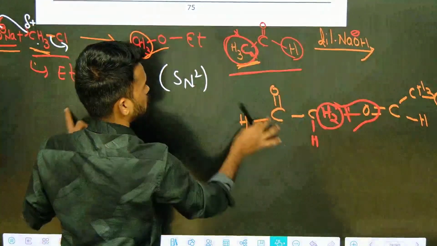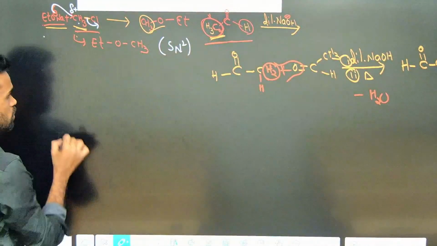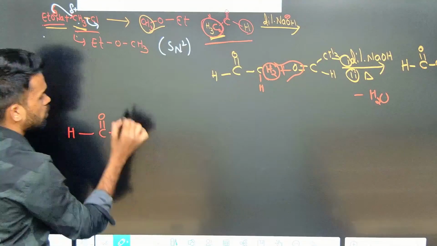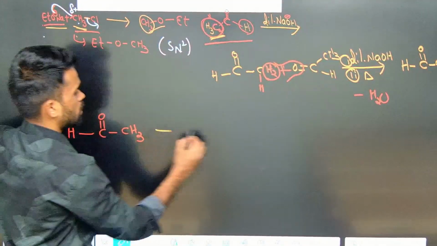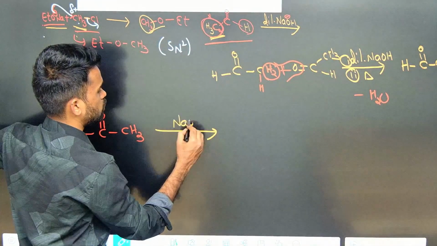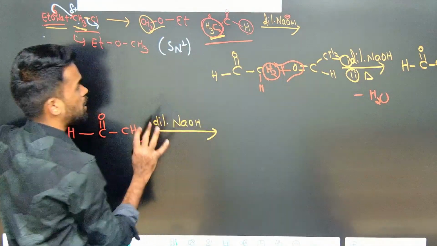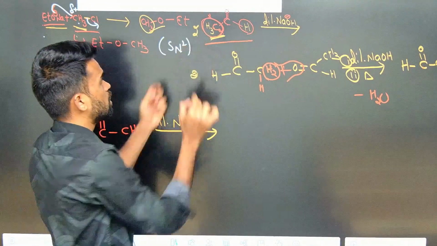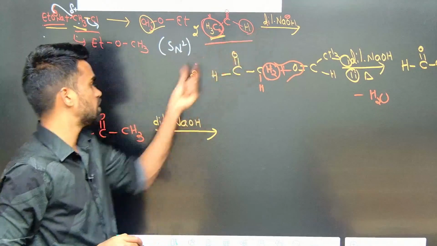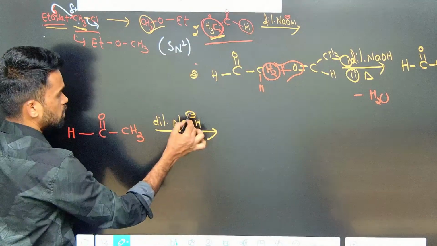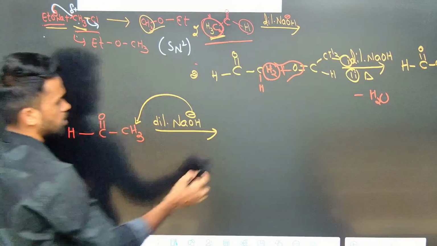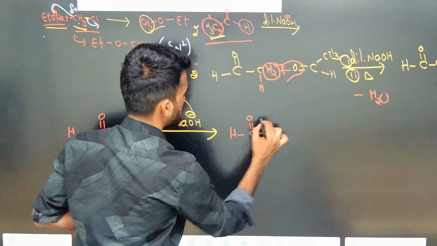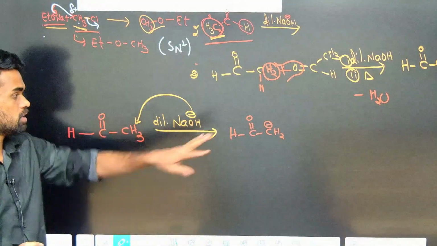Now I will tell you, whatever theory we have written there, you just follow this step. This is one carbonyl group. I am treating this with a dilute base like NaOH. By default, you consider that we have taken 2 carbonyl compounds, 2 molecules, out of which 1 molecule is reacting with the dilute base. This is what you need to understand here. So it will take an acidic proton from here and form a conjugate base like this, CH2O minus, with H plus removed as water.